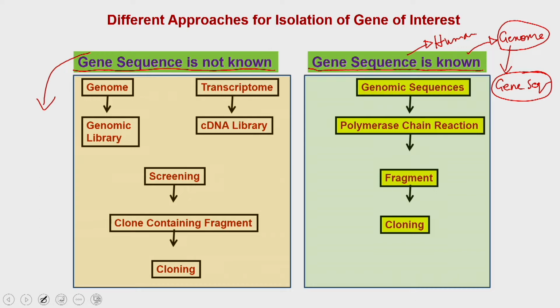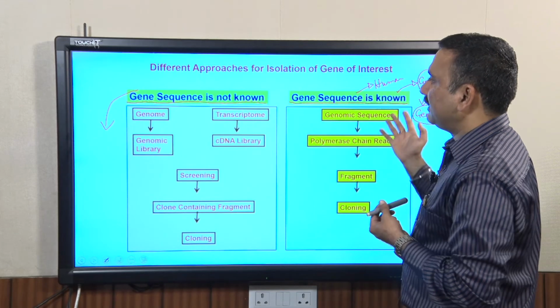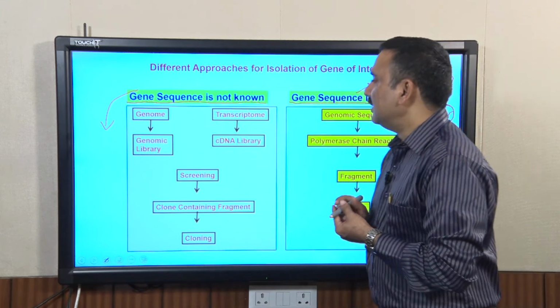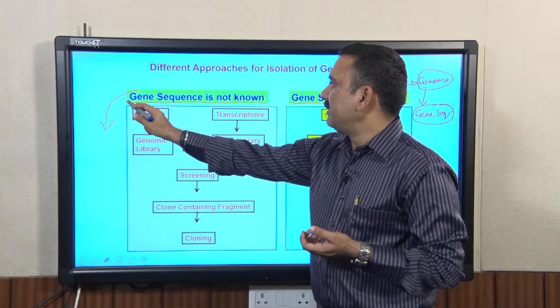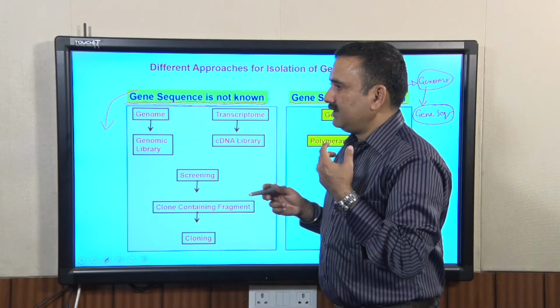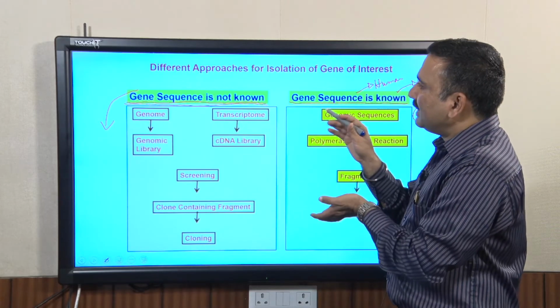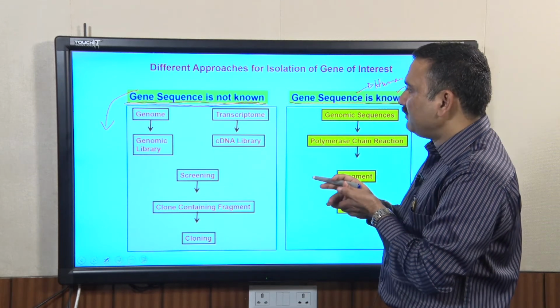This pool of information is increasing over the course of time, and that is why people are using this approach more often nowadays compared to the approach where the gene sequence is not known. The latter is the approach people were using before the genomic era started, to isolate a particular gene based on its particular trait.